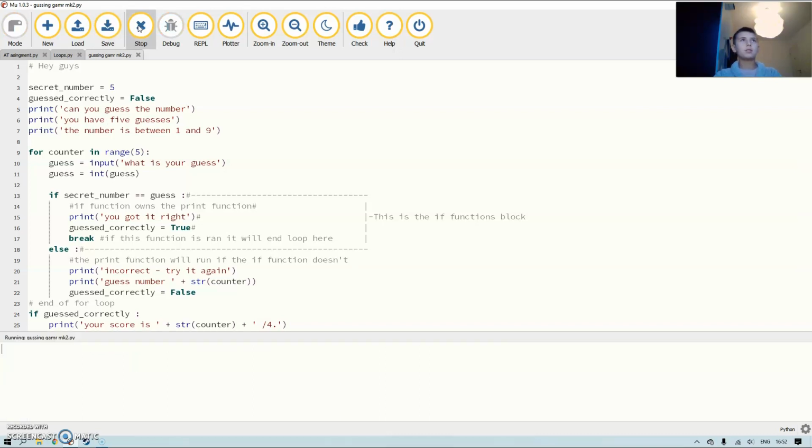So if I get anyone to play my game, I guess I'll increase the height of this so that they can't see the secret number. But I think that is all I have to talk about.